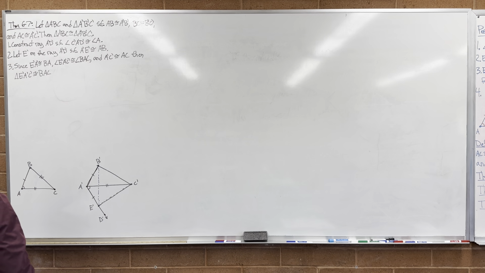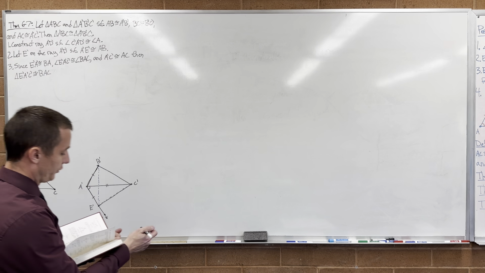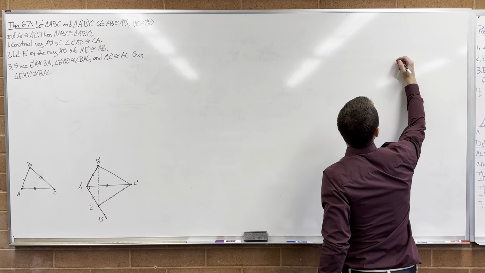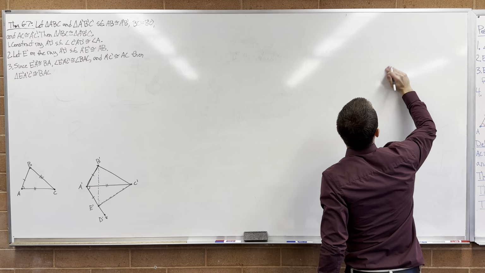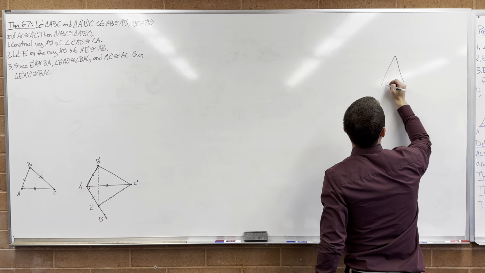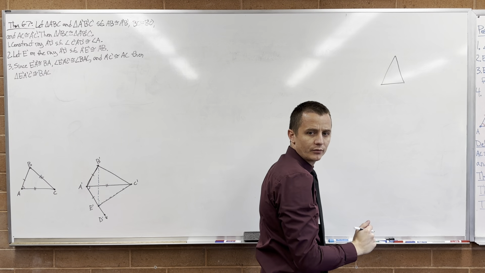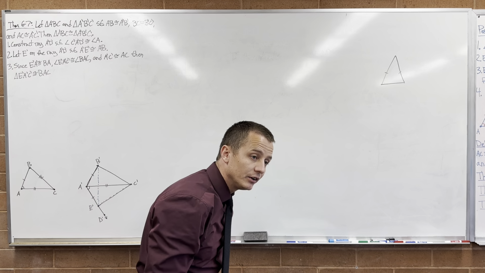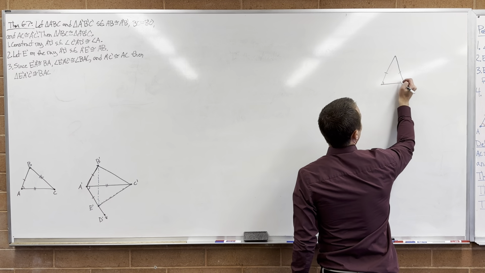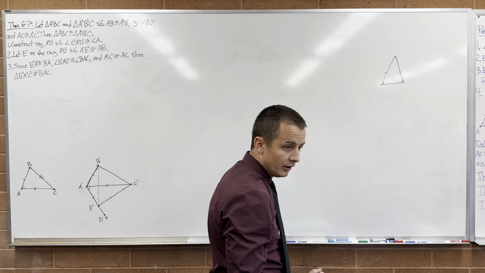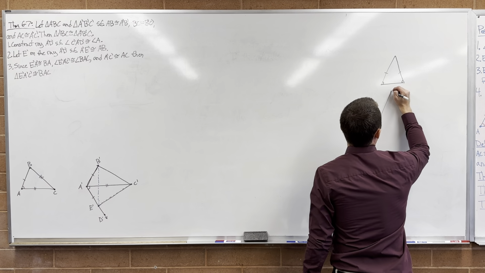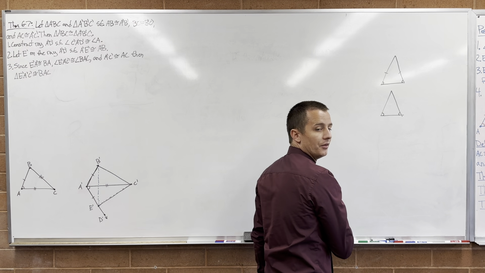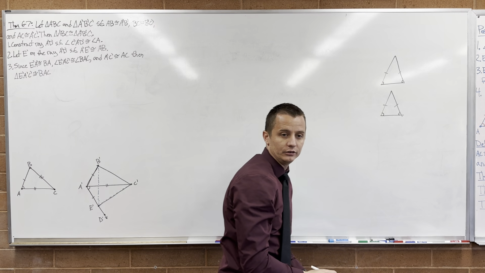I don't know that we need it for this. So theorem 6, 6, in case I have to reference it. So going back to isosceles triangles, what's an isosceles triangle first of all? A triangle that has two sides that are congruent. We already proved that if you have an isosceles triangle, then the base angles are also congruent. 6, 6, which we'll come back to, says that if the base angles are congruent, then the sides are congruent as well. You have an isosceles triangle.